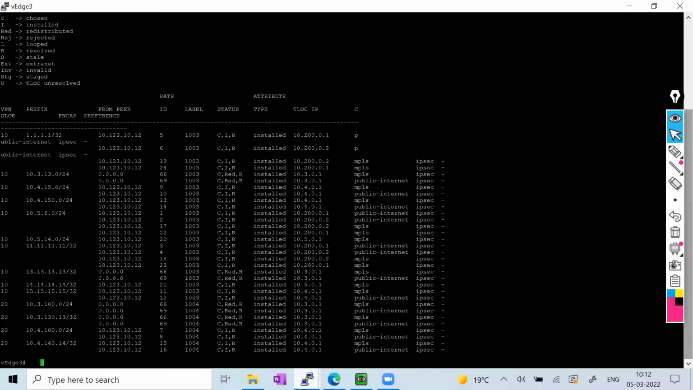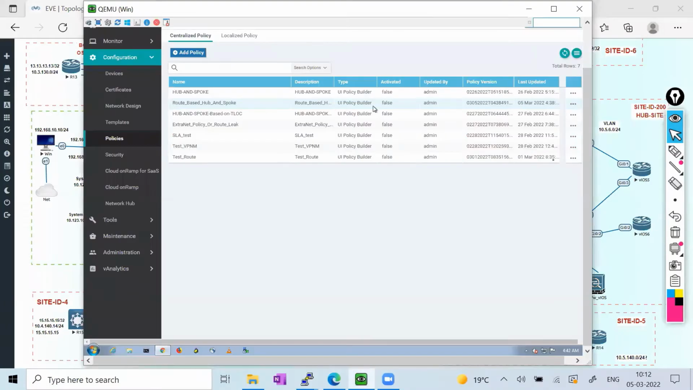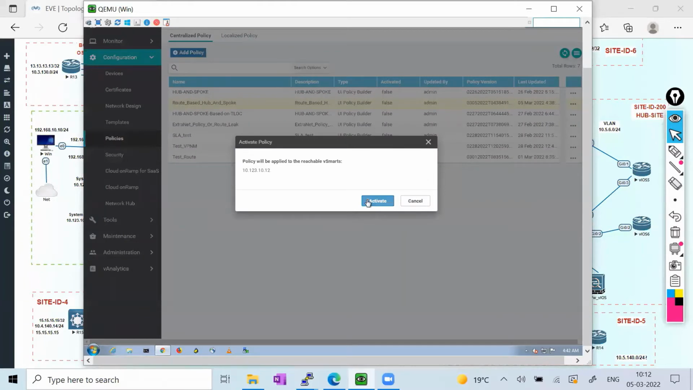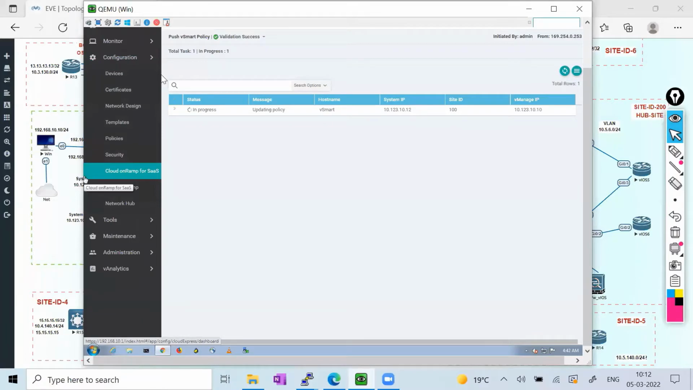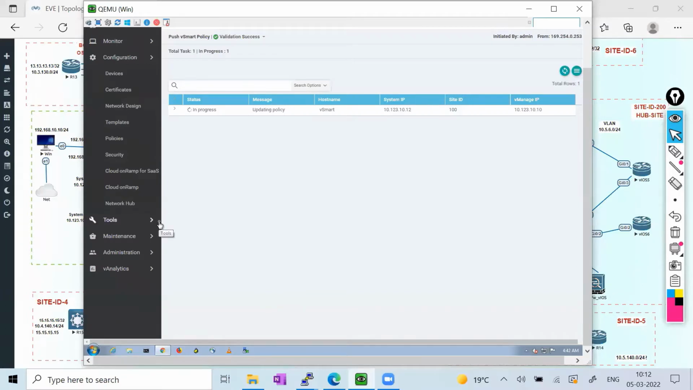How is it going to change? Let me go and activate the policy. This is the policy I just created, and it is not active. Let me activate this policy, then we'll see how things happen. If I enable this policy, by default all VPN 10 spoke sites will stop exchanging the routes, so communication is not going to happen.